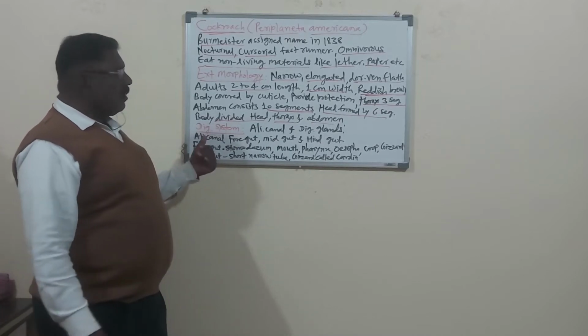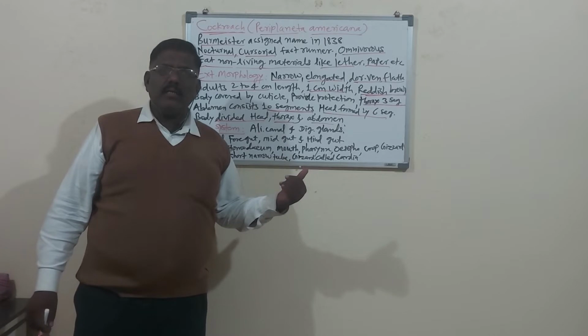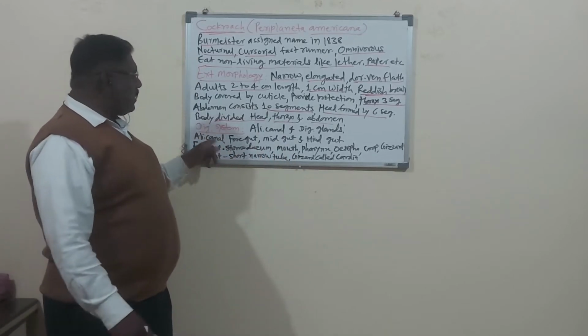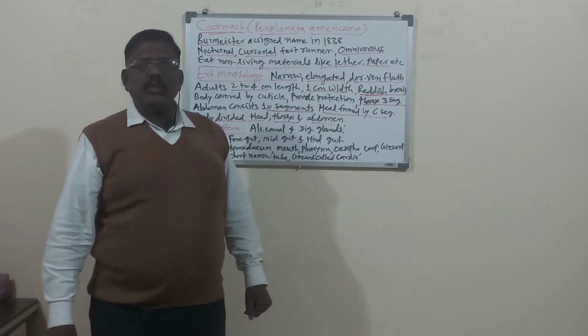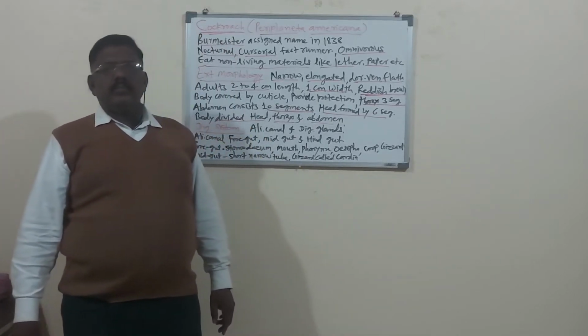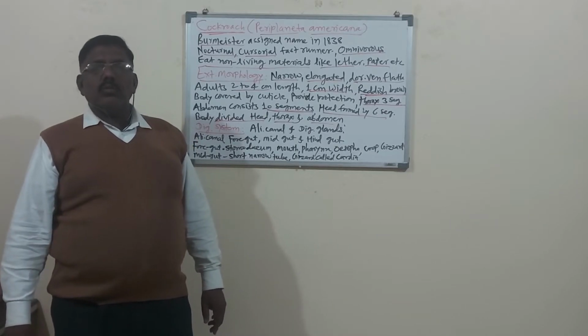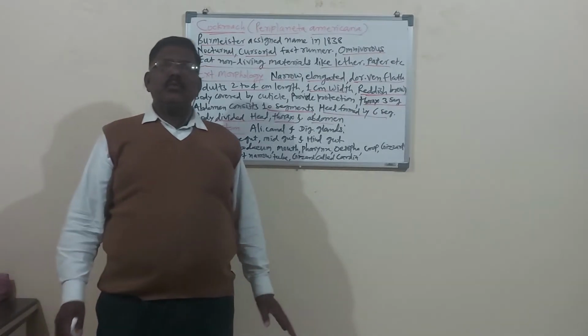Now we will study the systems. In your syllabus different systems are given. As per the syllabus, the first system is the digestive system. Whenever you are studying the digestive system of any animal, for better understanding it is divided into 2 parts.